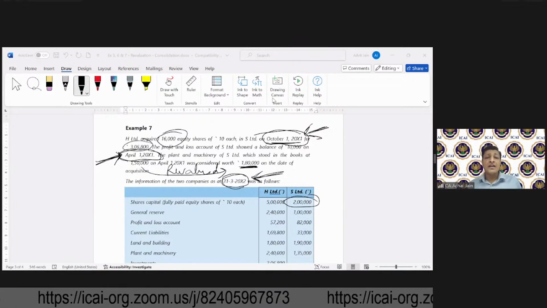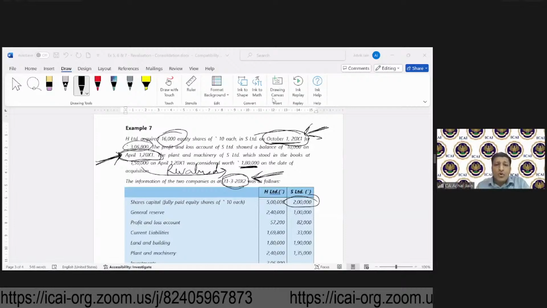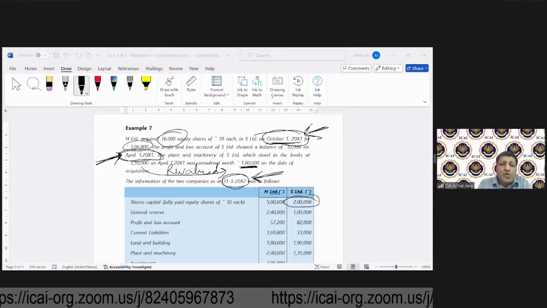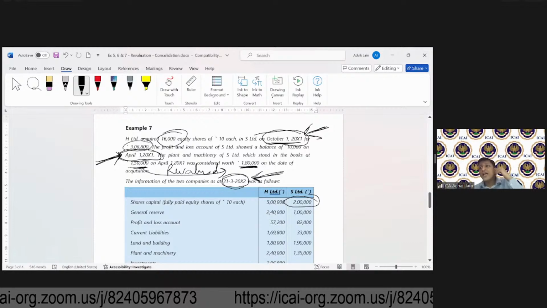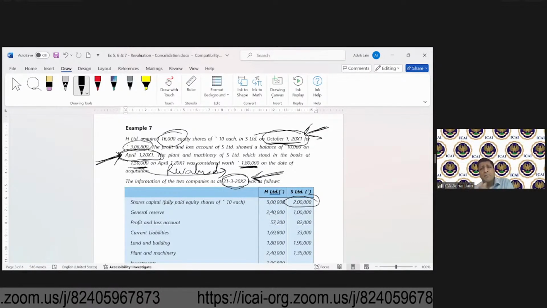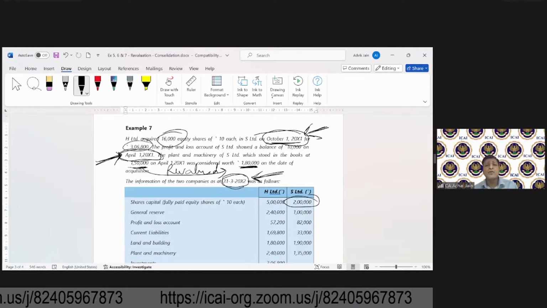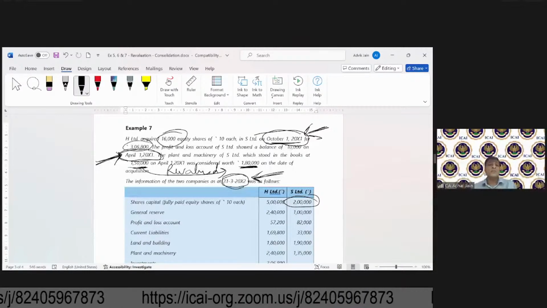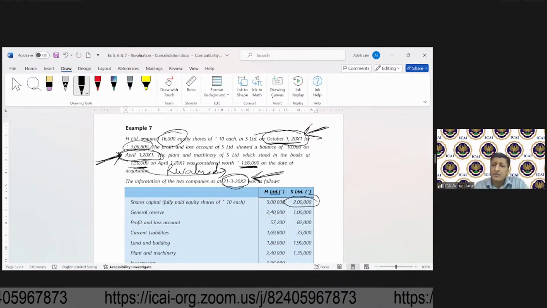So that's why this plant and machinery which has got revalued, this was appearing in the books at 1,50,000 on X1. We'll have to find out whether this would have got depreciated or not. What would have been the impact of depreciation on this? And what is the revaluation gain or loss? So as of now, we are not able to make out. So what do we do? We will compute the impact of depreciation on this.